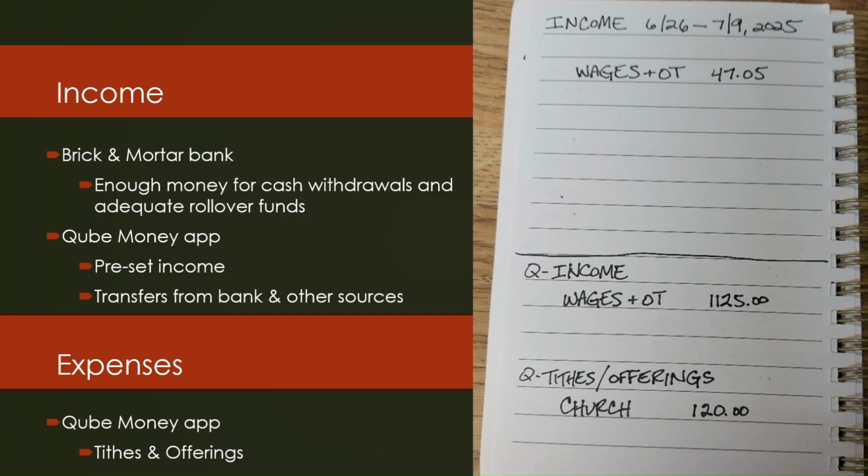But then I'll also add in there transfers from the bank if I ended up getting overtime, or if I have any other sources of income during that period, I would put it into the Qube app at that point too. And then underneath the income area for Qube, I have my first expense, which is tithes and offerings, and so it's a pretty easy calculation to put that in there.